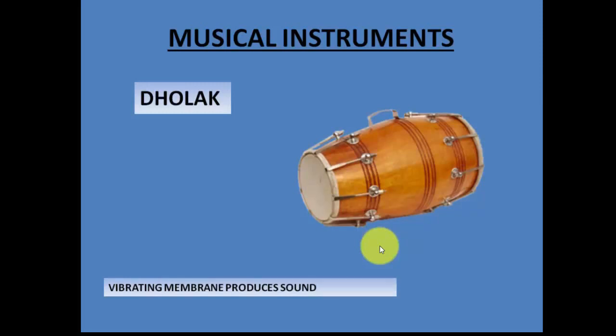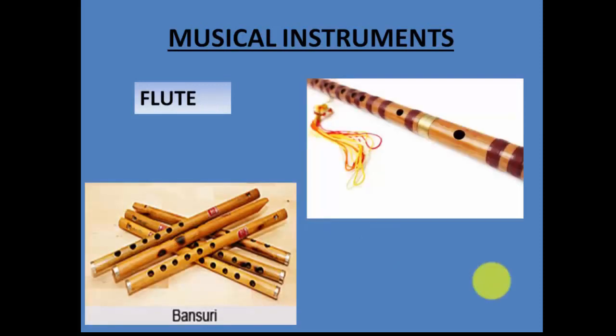So you see, both the principles are different in both the instruments. So let's now talk about another musical instrument, which is the flute. So you see how the flute looks like. It's a wooden cylinder with a few holes over it. So how does a person play the flute?